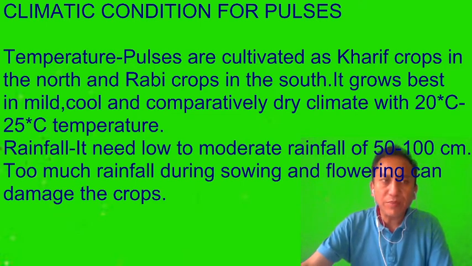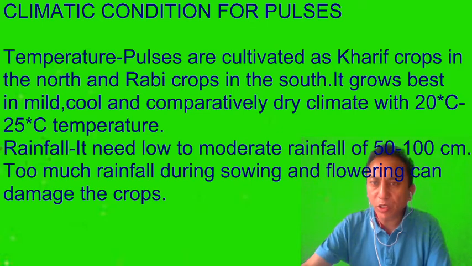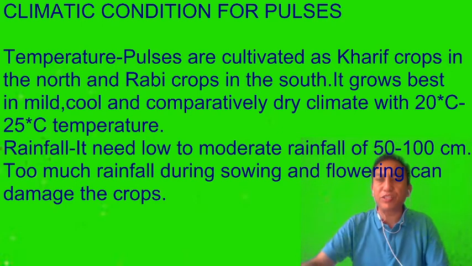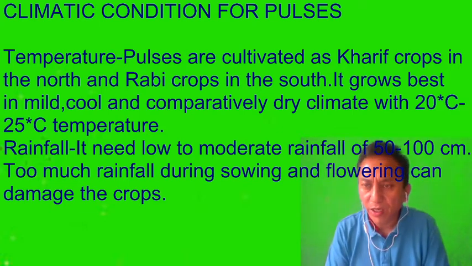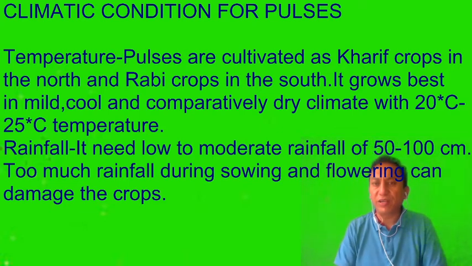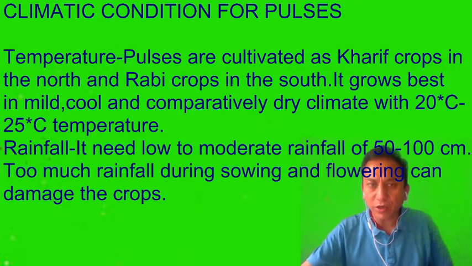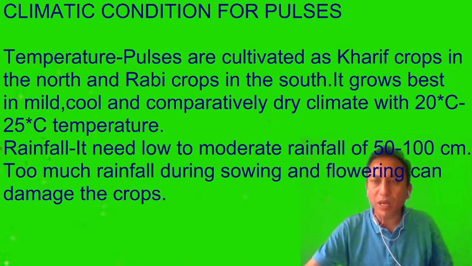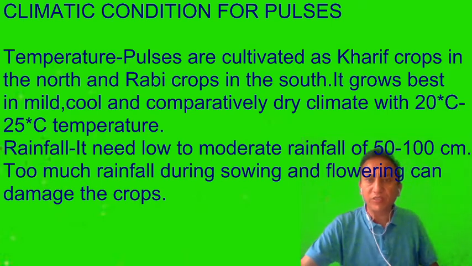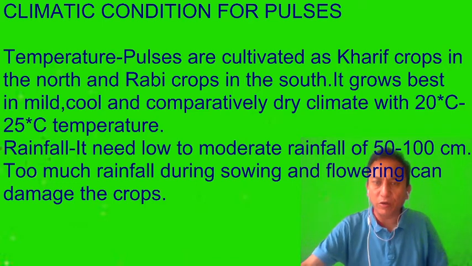Now the temperature that's required for pulses: pulses are cultivated as Kharif crop in the north and Rabi crop in the south. So it grows best in mild, cool and comparatively dry climate with 20 to 25 degrees temperature. The rainfall that is required is more or less moderate, with 50 to 100 centimeters of rainfall, and too much rainfall during sowing and flowering can damage the crops. So pulses basically require moderate rainfall, not very high rainfall.